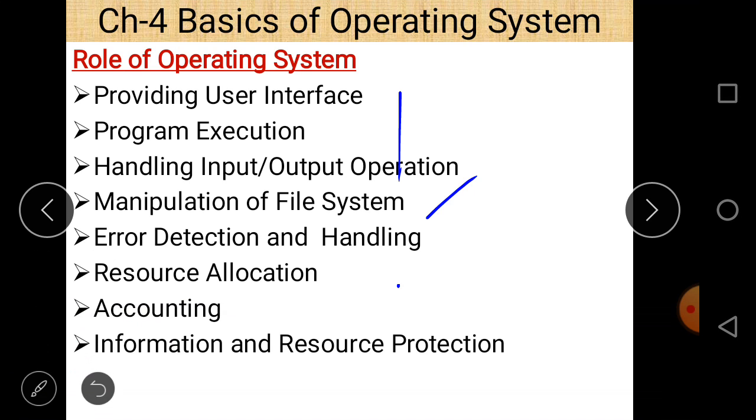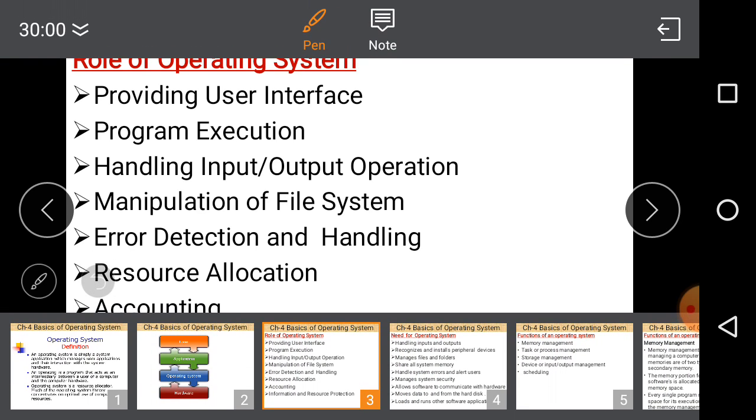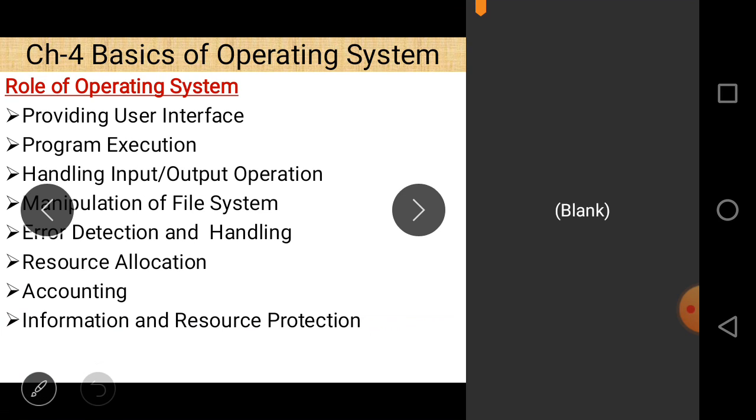And next is resource allocation, which means different types of resources regarding the computer system are allocated by an operating system. If more than one unit of a computer system asks for a particular resource at a time, the operating system decides whether this resource is given to that part or not.